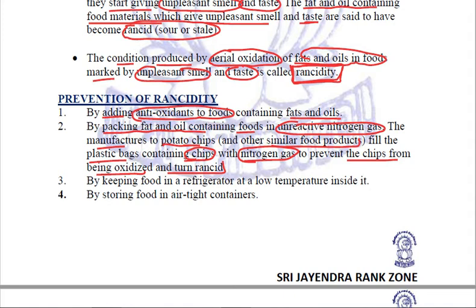Another way of preventing rancidity is by keeping the food in a refrigerator at a low temperature, because at that temperature the oxidation process slows down. Or simply keeping the food items in airtight containers, because the actual purpose is to avoid these food items coming in contact with the open air or atmosphere. So this is how we can prevent rancidity, and this is what our chapter is all about: chemical reactions and equations. A small chapter but a very important chapter.